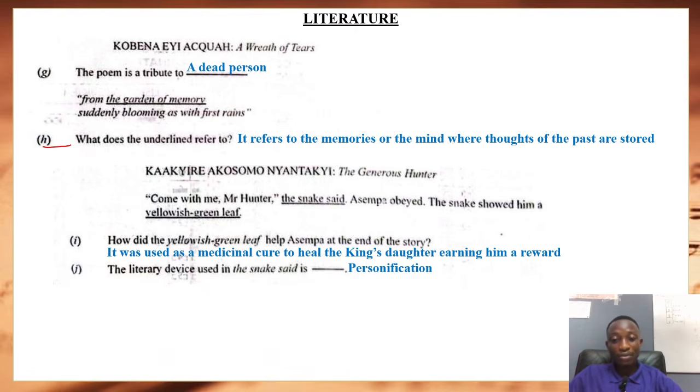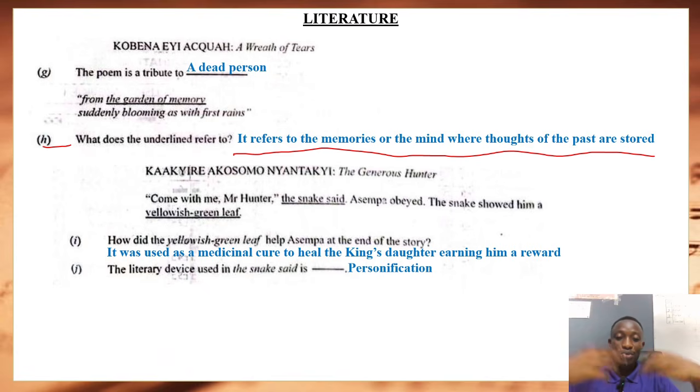The garden of memory. So garden of memory is just what? A memory or a portion of the mind where past or old stuff are stored. Sometimes some old things, some sad moments, whatever, they are kept inside there. So there are times where you have to pour all of them out. Your mind re-echoes on them and brings them into life, and then you cry or you ponder over some of them. That is the garden of memory.